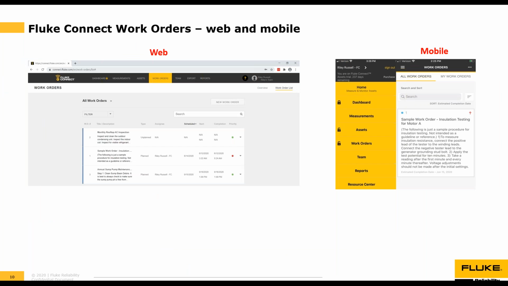However, Fluke Connect Work Orders are only available via the web app or the mobile app and are easy to use in either app. There's no real need to have them available in the desktop app, so they aren't available in the desktop app, but they are available in the web app and the mobile app. And I will be showing you both today.